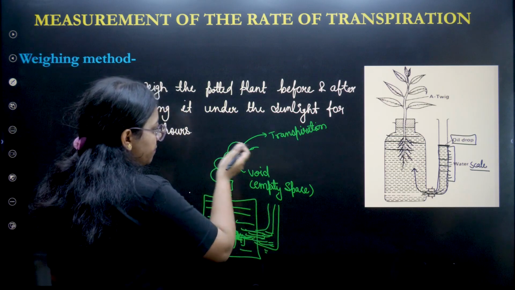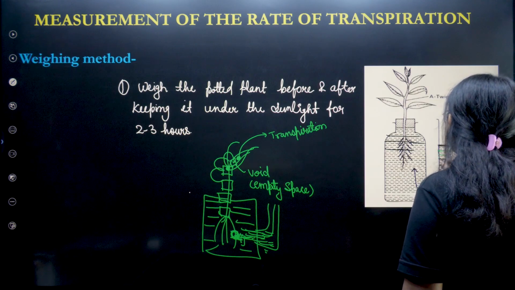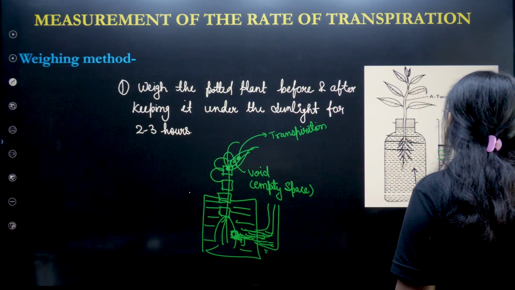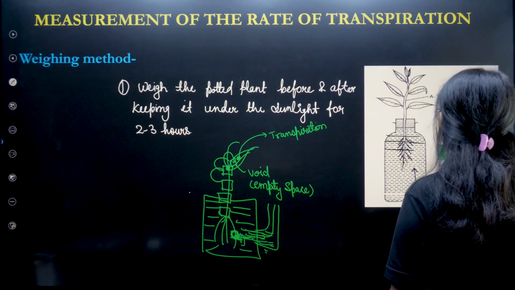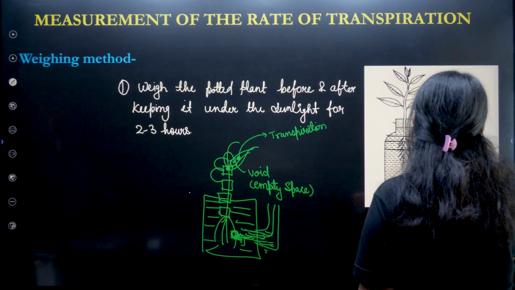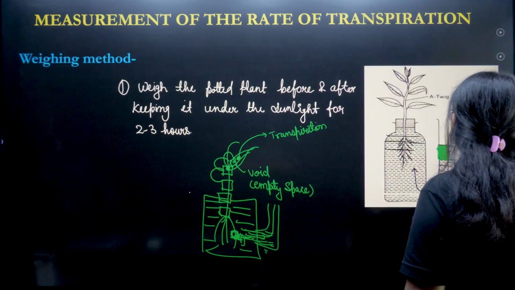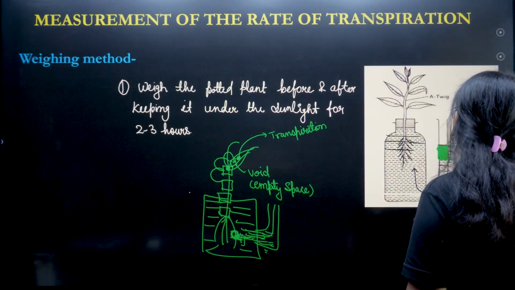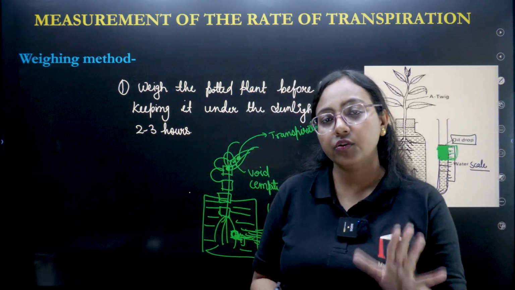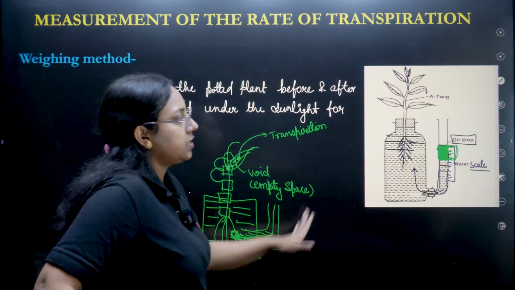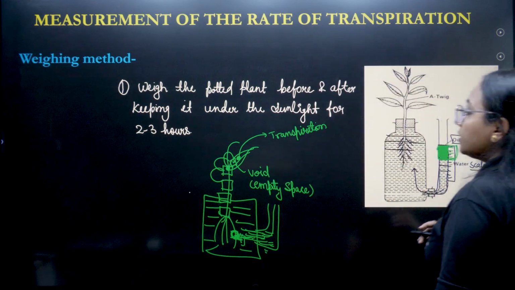Once this process takes place more, this water layer will start decreasing, and we'll get the water level, let us suppose till here. This water level has gone down, and we have the water level now from this area. So from here to here, this is our scale, and we can easily measure how much water has been lost through this process. This is the setup through which we can do the whole process, right? This is the second one.